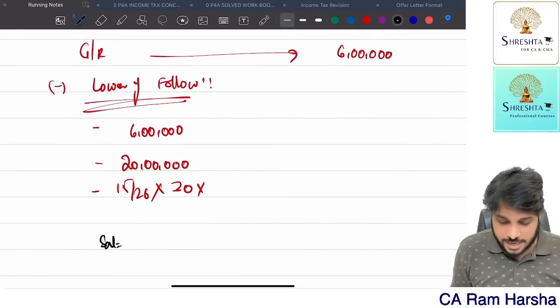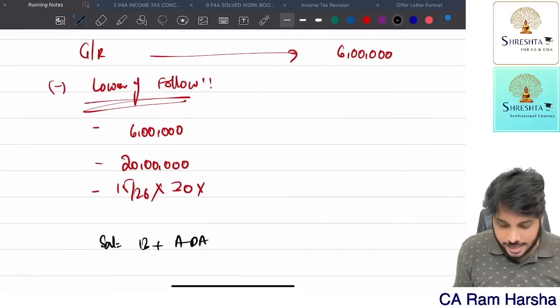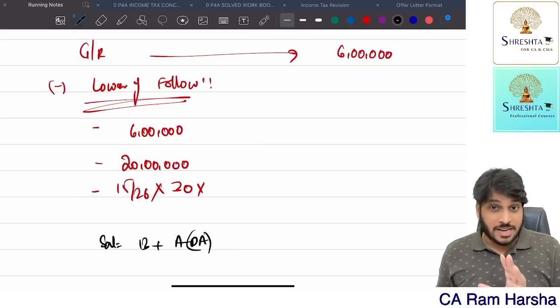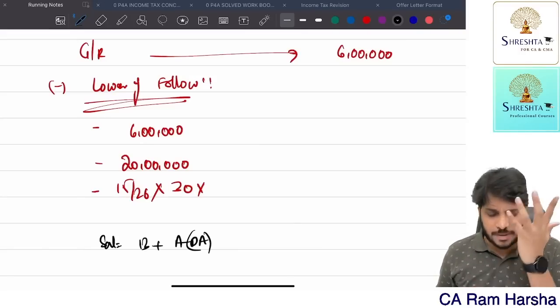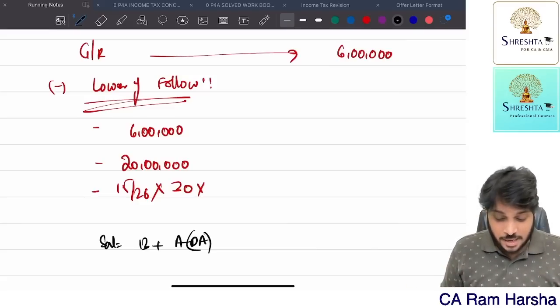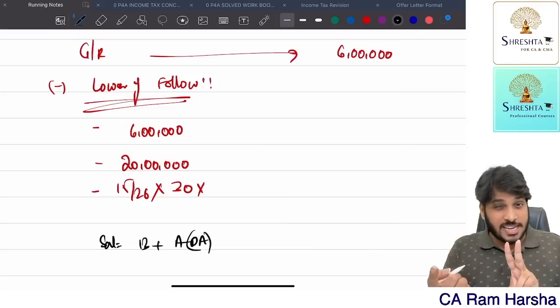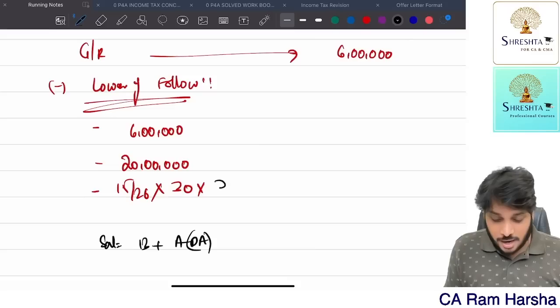Salary means what for gratuity? Basic plus any DA. Yes or no? If the Gratuity Act is not applicable, salary means what? Basic plus DA for retirement plus commission percentage of turnover. So here any DA we can take. Salary is what? 20,000. DA is what? 50% of salary, 10.